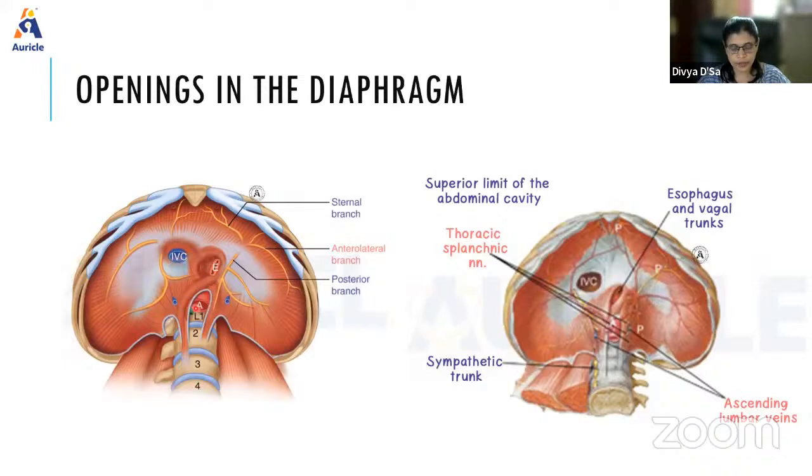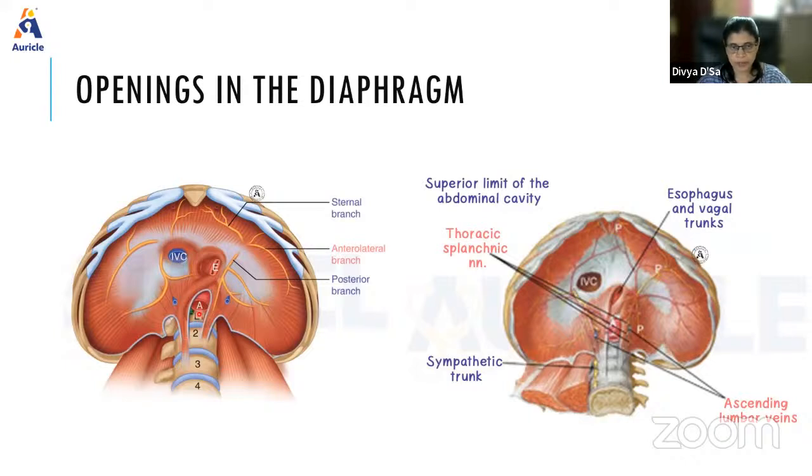Then the last opening we have is the aortic opening, located at the level of T12. So T8, T10, T12, all even numbers. The shape is rounded. It is bounded in front by the median arcuate ligament and behind by the body of the 12th thoracic vertebra. On each side, there is the crus of the diaphragm, right and left.